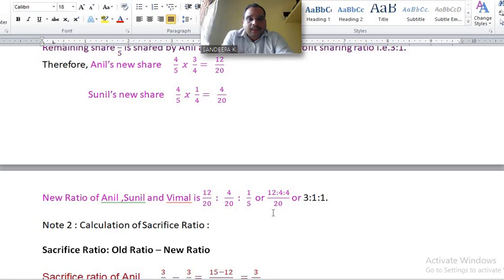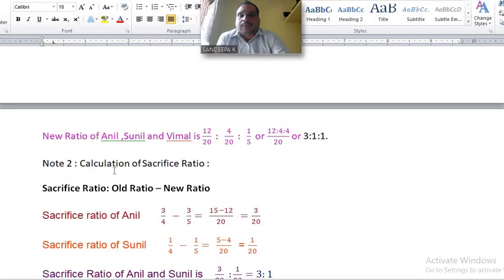20, 20, 20, and the smallest number divisible by 5 is 20. 20 1s are 20, 12 1s are 12, 20 1s are 20, 4 1s are 4, 5 4s are 20, 1 4s are 4. Or simplify it, 12:4:4. Simplify ಮಾಡಿದ್ರೆ ಎಷ್ಟು ಬರುತ್ತೆ? 3:1:1.